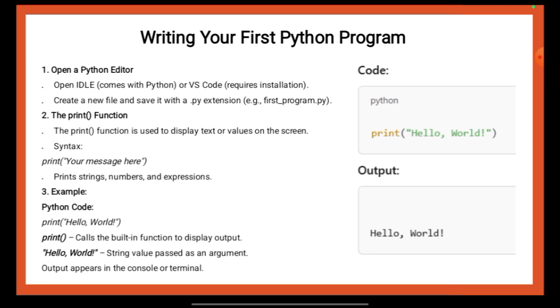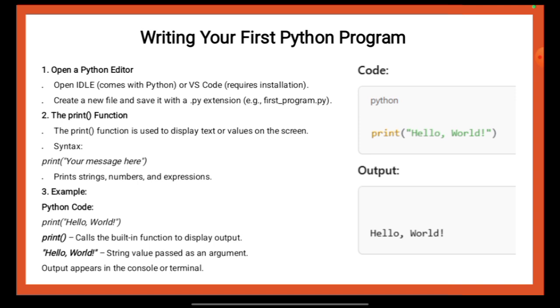The provided Python code showcases how to use the print function to display a message. You will have to write print("Hello World") in your Python file to output the text Hello World on the screen. The print function takes a string, in this case Hello World, as an argument and outputs it directly to the console itself.